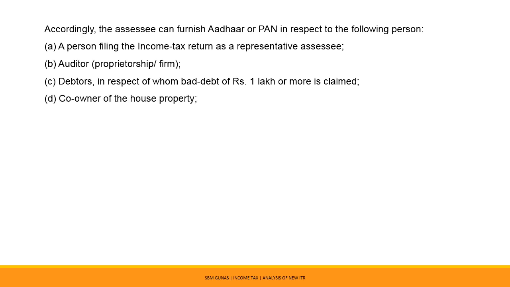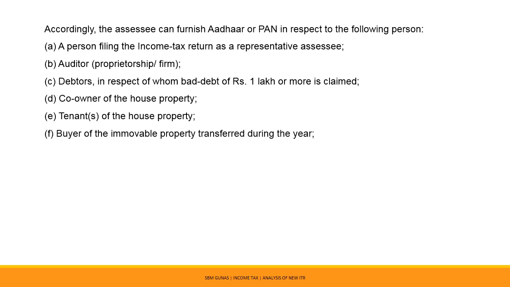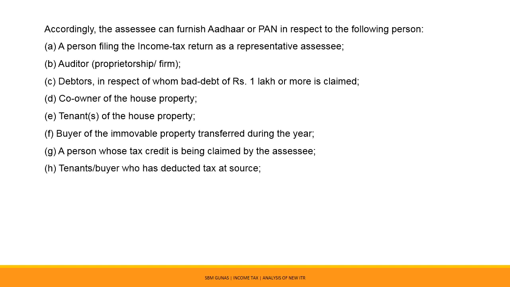Co-owner of the house property. Tenant of the house property. Buyer of the immovable property transferred during the year. A person whose tax credit is being claimed by the SSC. Tenants or buyer who can deduct tax at source.